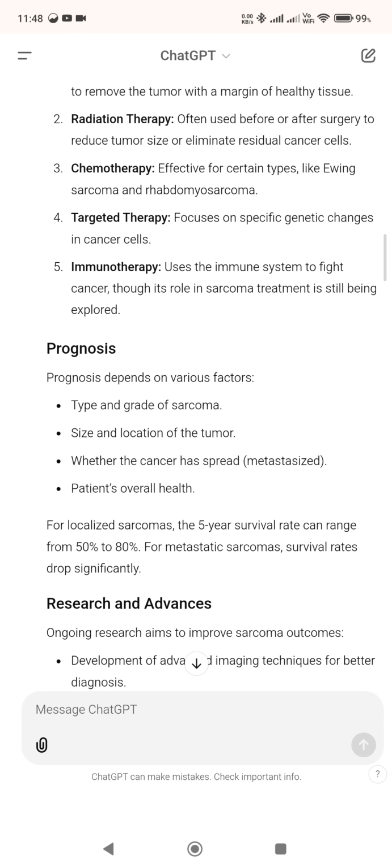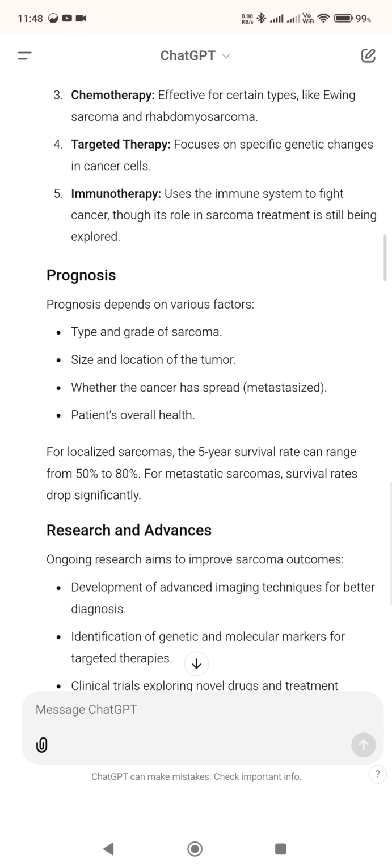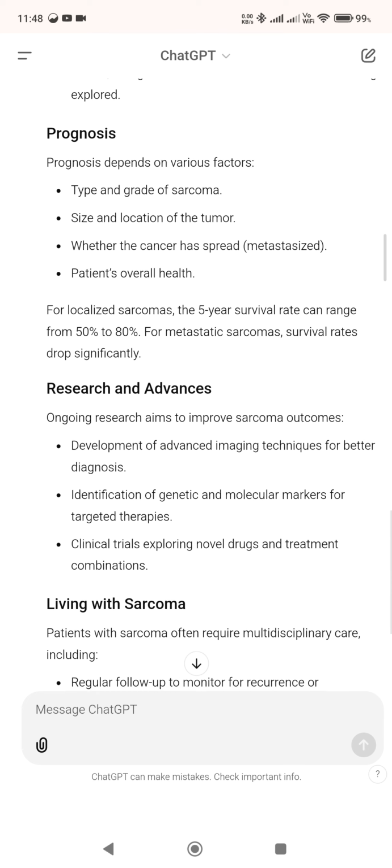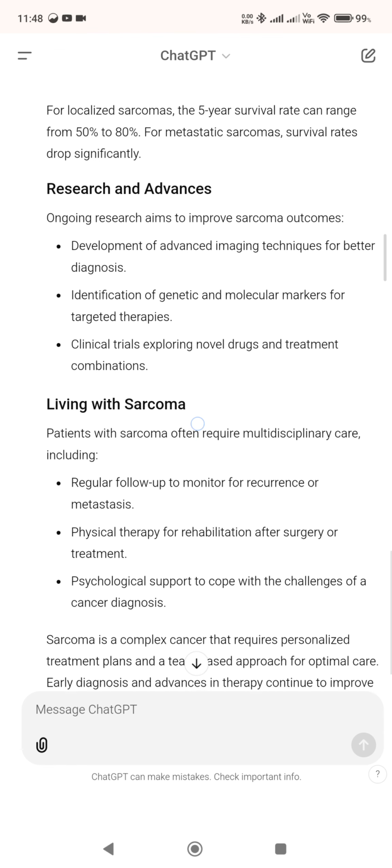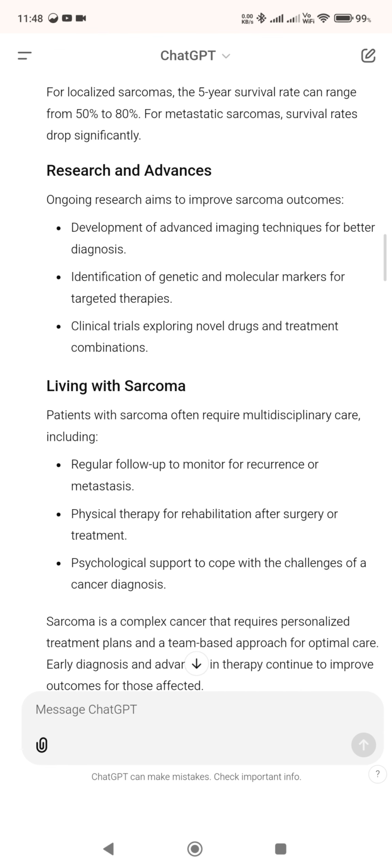Prognosis. Prognosis depends on various factors: type and grade of sarcoma, size and location of the tumor, whether the cancer has spread or metastasized, and the patient's overall health. For localized sarcomas, the 5-year survival rate can range from 50% to 80%. For metastatic sarcomas, survival rates drop significantly.